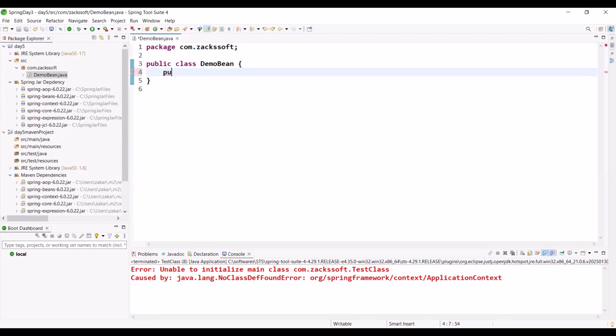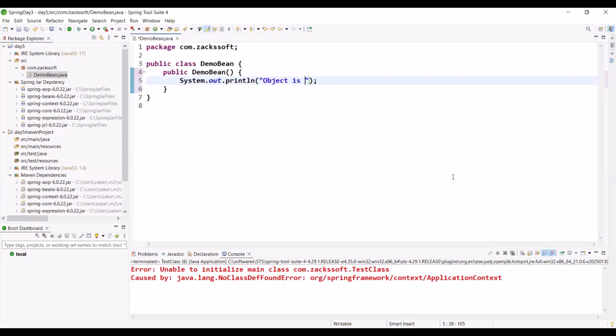For example, public demo bin, one constructor, like this. The object is created, no issues. For example, any method, public void M1, any method, no issues.